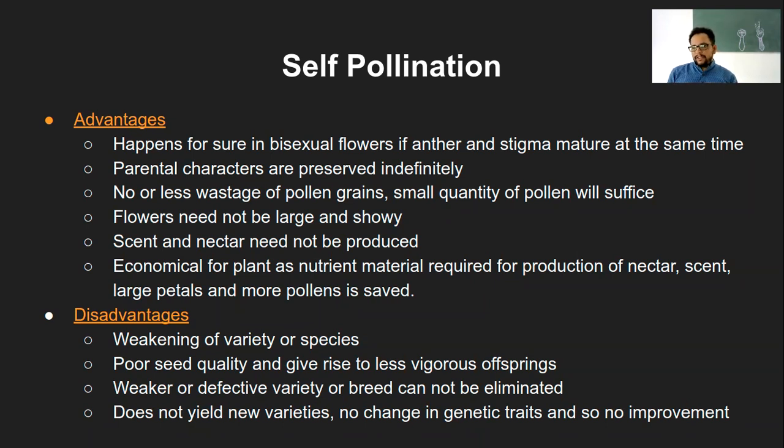Okay, any questions here? And then I will tell you one example, which is something similar related to this one. So could you just repeat the fourth disadvantage, like the third one, weaker or defective varieties cannot be eliminated? Weaker or defective varieties cannot be eliminated.